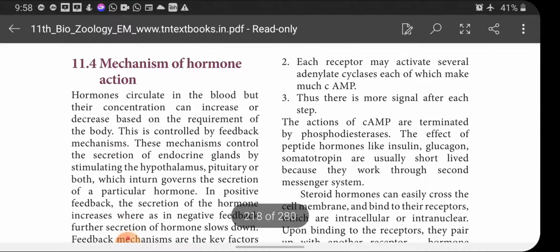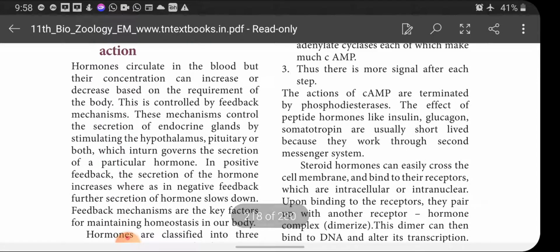Okay. So, hormones circulate in the blood, yes, but their concentration can increase or decrease based on the requirement of the body. If the hormone is needed, then its secretion will be more. If it is not necessary, its secretion will be less or decrease. This is controlled by the feedback mechanism. Actually, this is called feedback mechanism. This mechanism controls the secretion of endocrine glands by stimulating the hypothalamus, pituitary, or both.